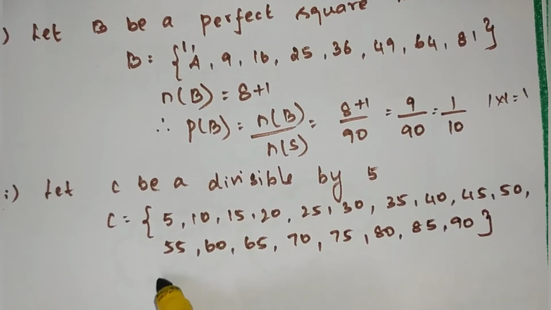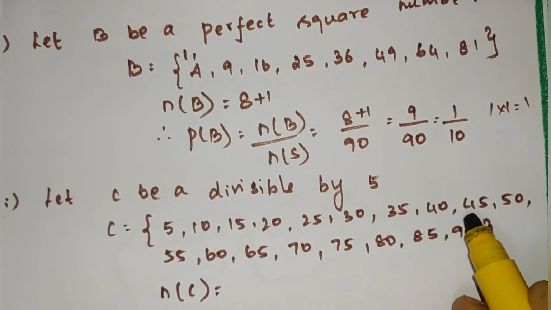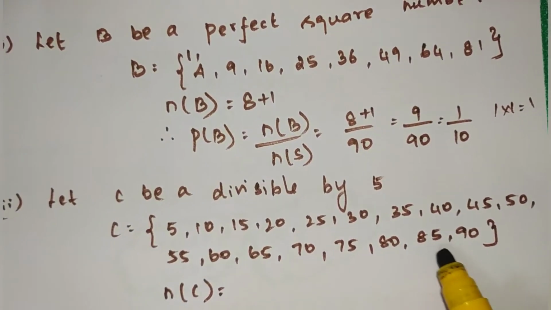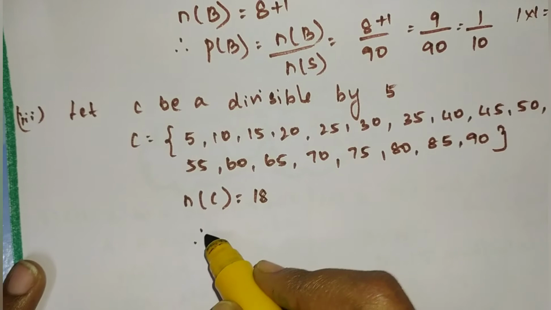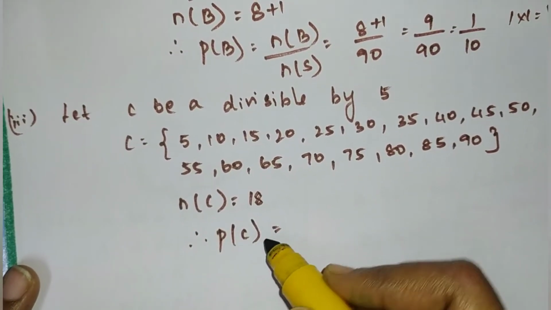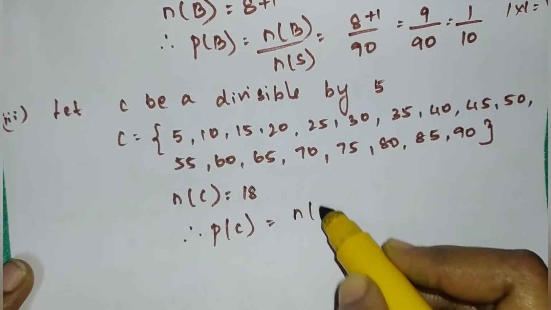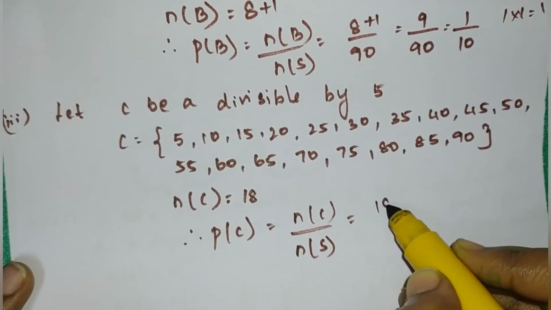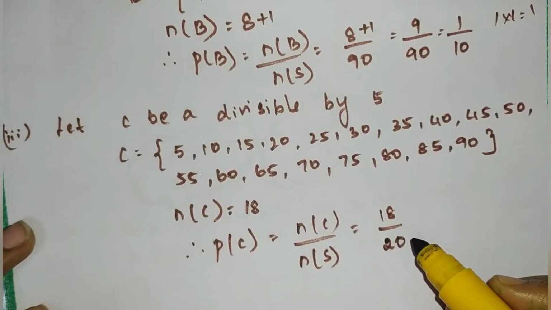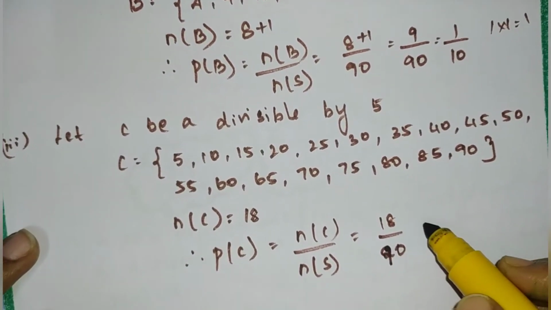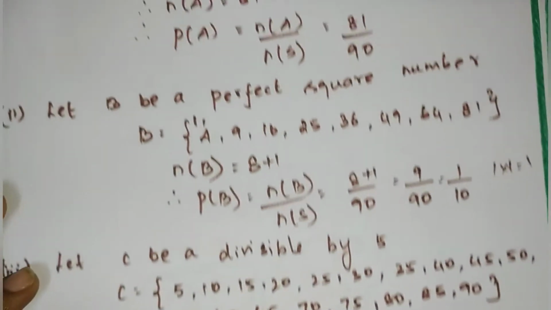So n of C is equal to how many? 1, 2, 3, up to 18. Totally 18 are there. Okay, then can you tell me the answer? Probability of C, that is the probability of getting a number divisible by 5. n of C divided by n of S, that is 18 divided by 90. If you cancel, what will you get? 1 by 5. Clear, children?